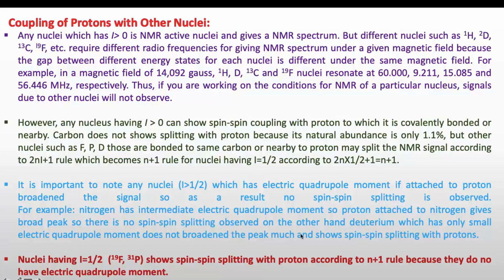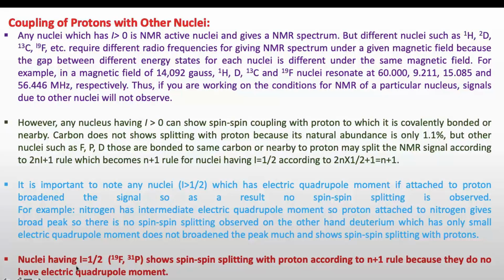On the other hand, deuterium, which has only a small electric quadrupole moment, lower than nitrogen, does not broaden the peak and shows spin-spin splitting with the proton. So finally, we will see how much electric quadrupole moment a nucleus has. If it has more electric quadrupole moment, it will not show any spin splitting. It will just broaden the peak.